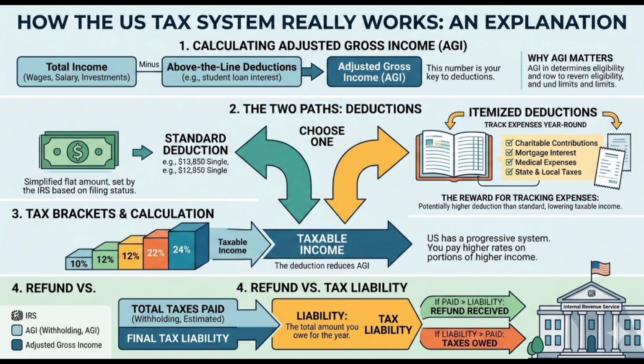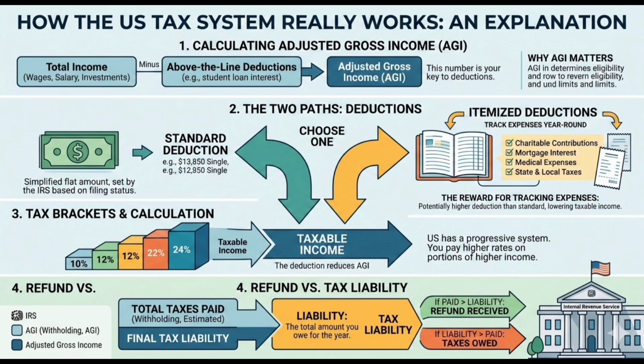Tax liability: the total amount of tax you legally owe for the year. Refund: a refund occurs if the payments you already made through paycheck withholding or estimated payments are greater than your final tax liability. A refund is not free money. It is the IRS returning your overpayment.